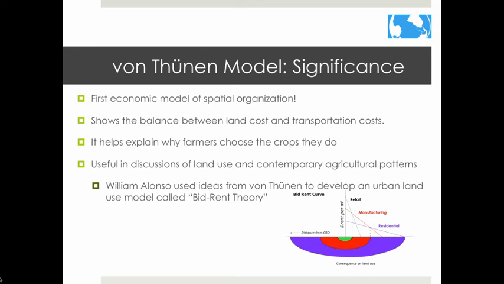It also helps explain why farmers choose the crops that they do. It explains where it makes sense to produce low-value, bulky commodities and where it doesn't. Many examples of where the model can apply have been found, especially in North America. Lastly, the model is useful in discussions of land use and modern agricultural patterns. Von Thunen's ideas have inspired other geographers. For example, William Alonso used ideas from von Thunen to develop an urban land use model called bid-rent theory that takes into account things like population density, employment, and other factors that explain the location of businesses and residential areas in cities.